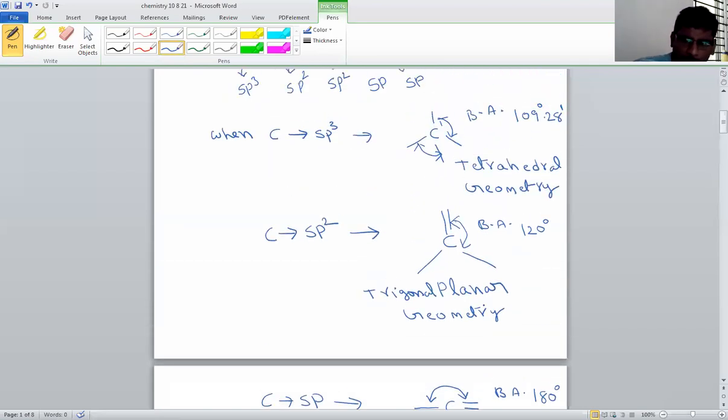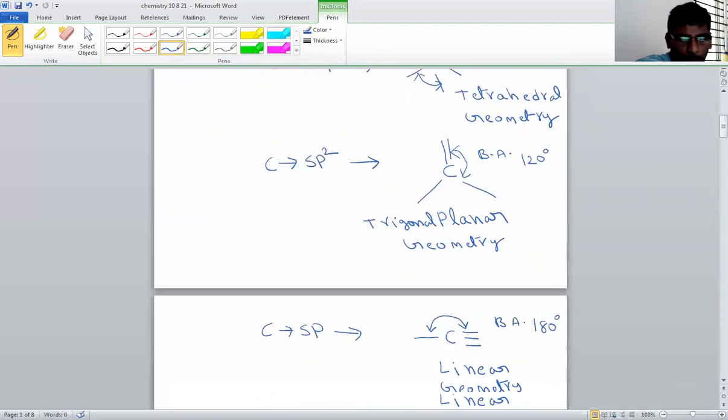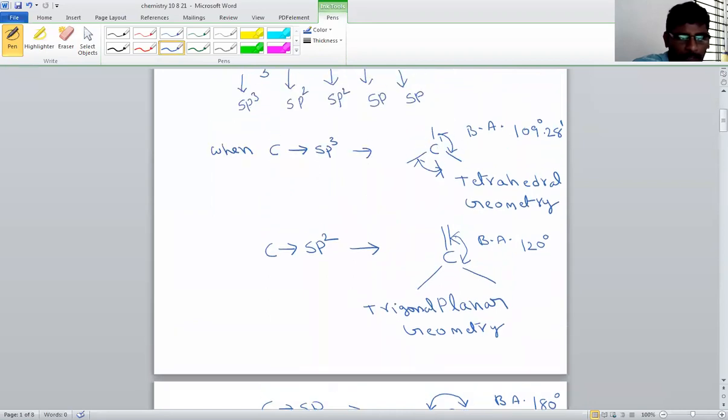So what did we complete now? Last class already hybridization was completed. When only single bonds are there, sp3; when one double bond is there, sp2; when one triple bond or two double bonds are there, that will be sp hybridization. So hybridization we completed.